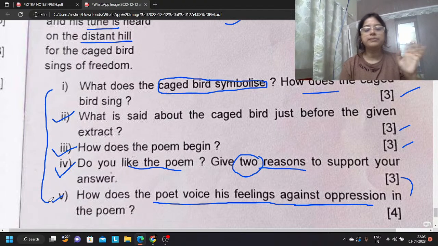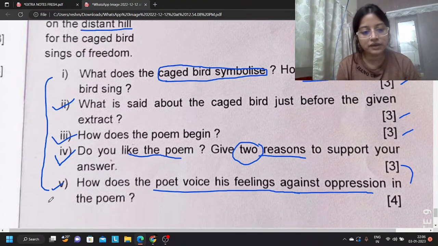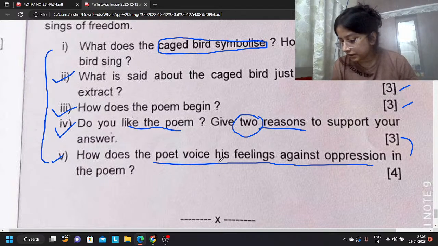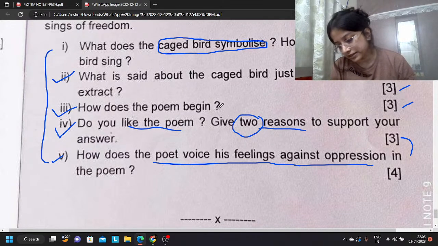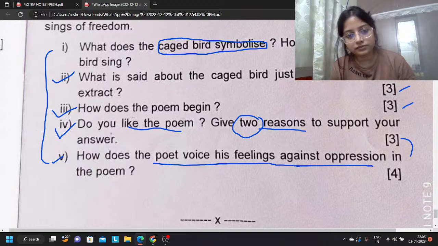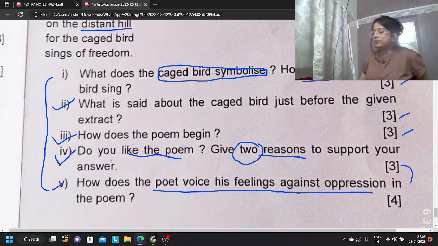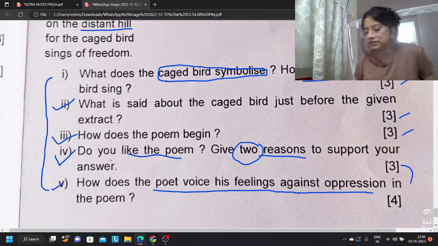Now tell me if there is any other doubt. We have come to the end of this part. This question paper is done. Discrimination in the society. Very good. All those points that you are saying are correct. Whatever points I am telling, those are the points that you have missed. Write them down so that you don't miss them during the exam.